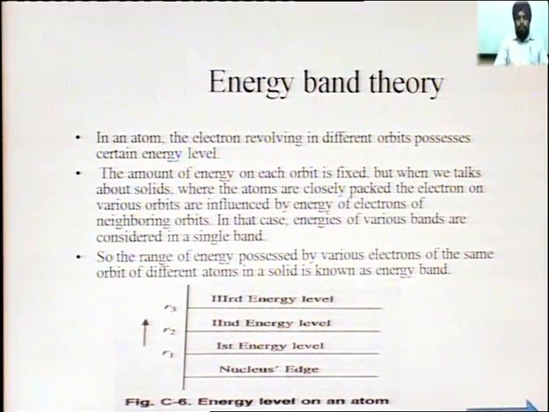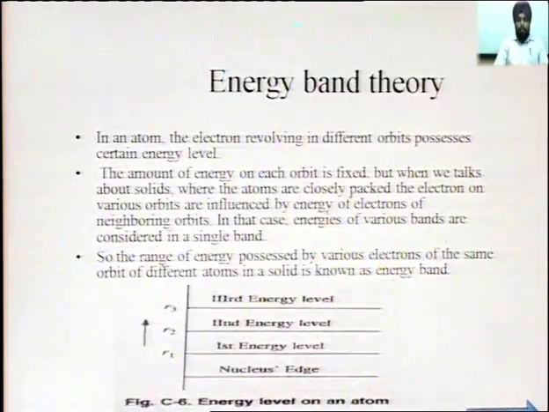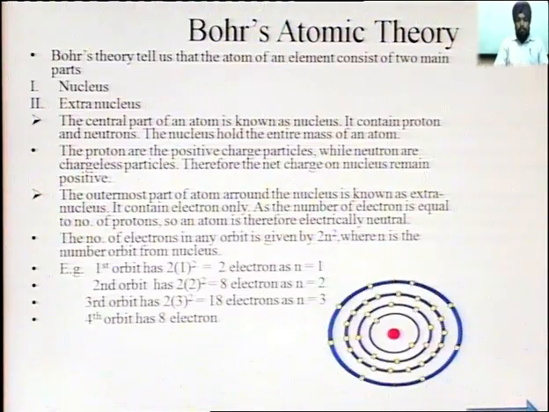So, the range of energy possessed by the various electrons of the same orbit of different atoms in a solid is known as energy band. There are two main types of band, valence band and conduction band. If you see in this diagram, the last band is called the valence band.